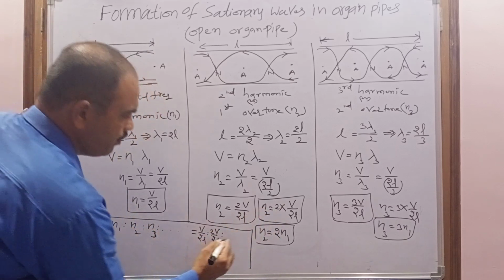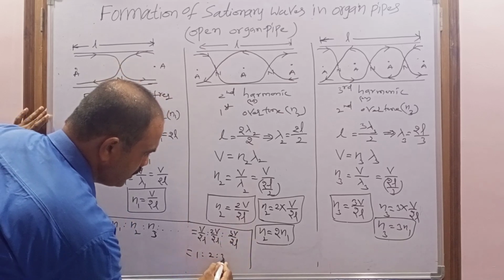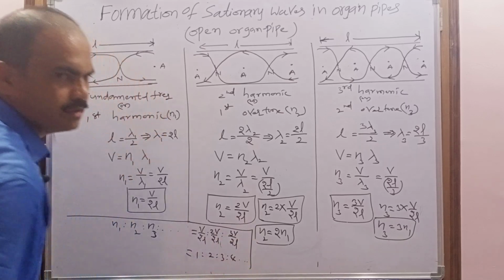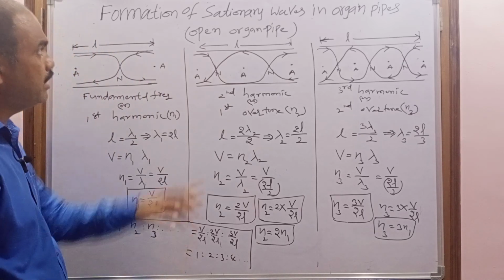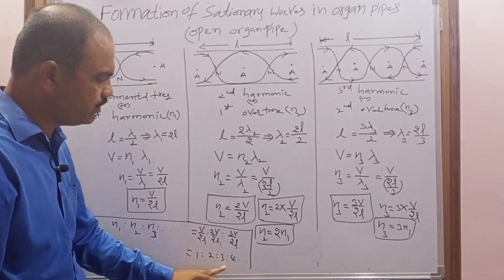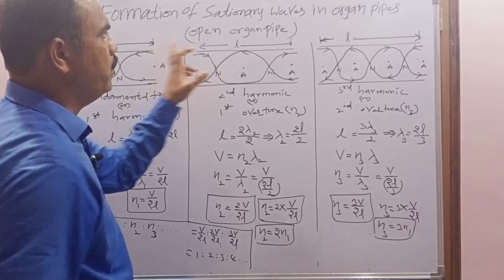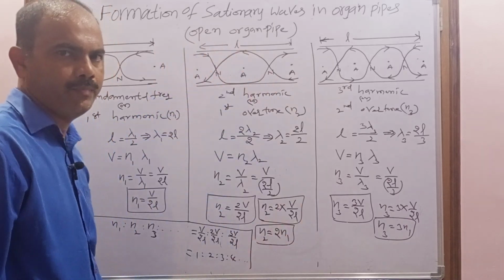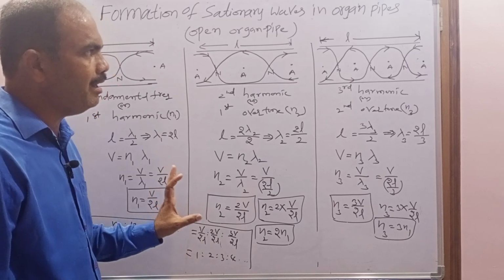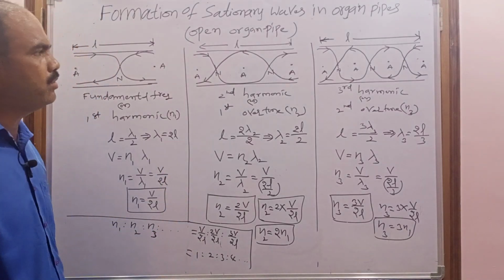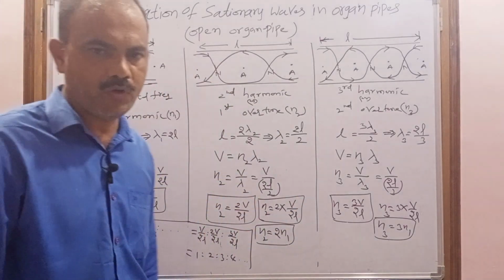And what is the third harmonic? 3V by 2L. If we simplify, what do you get? 1 is to 2 is to 3 is to 4 and so on. So the ratio of harmonics or overtones in the open organ pipe is 1 is to 2 is to 3 is to 4, and all harmonics are possible in an open organ pipe. This is about how the stationary waves are formed in an open organ pipe.